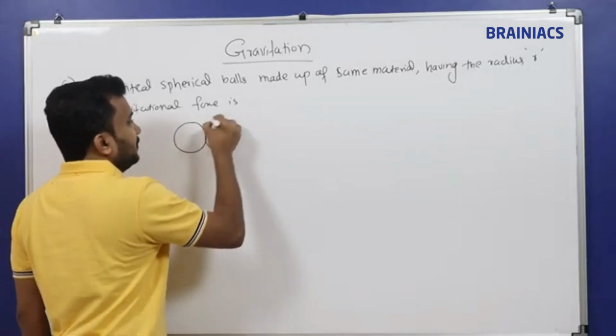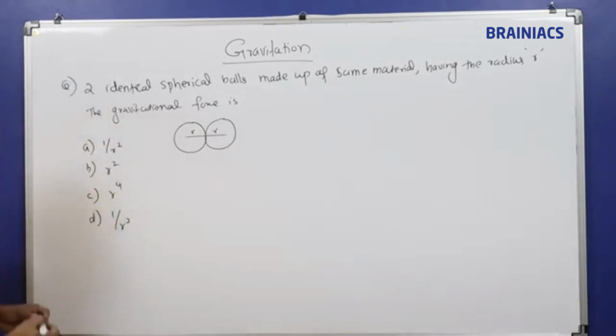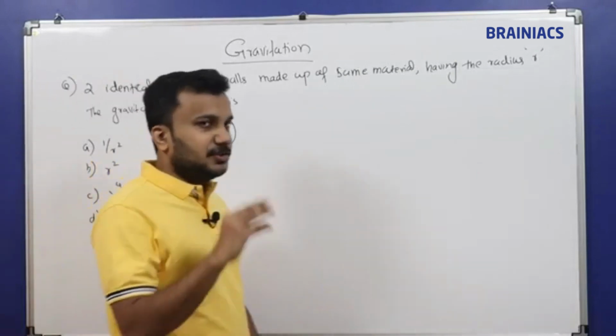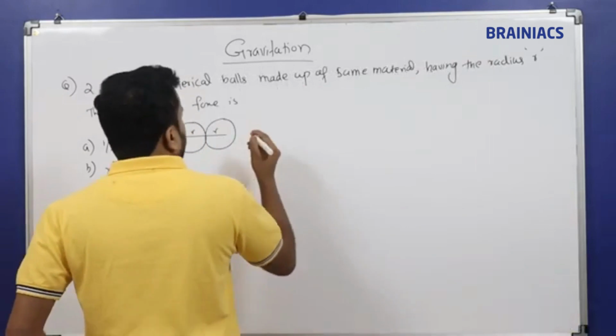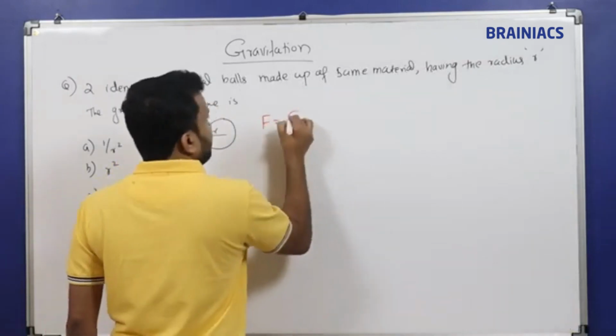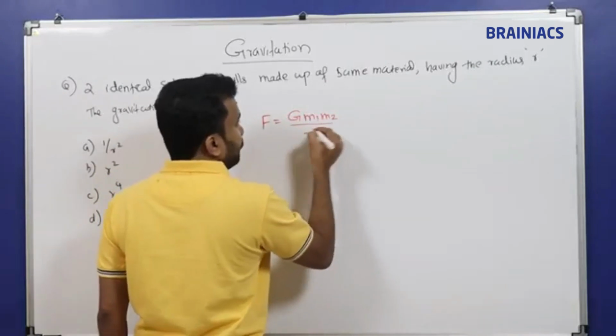Two spherical balls are connected like this and the distance between them is r, and they are made up of the same material. What is the gravitational force? What we will do once we get a question is apply the law. This is a spherical ball, this is not a point mass. For point mass, F is equal to G m1 m2 by r square. So in this case we can apply Newton's formula, F is equal to G m1 m2 divided by r square.